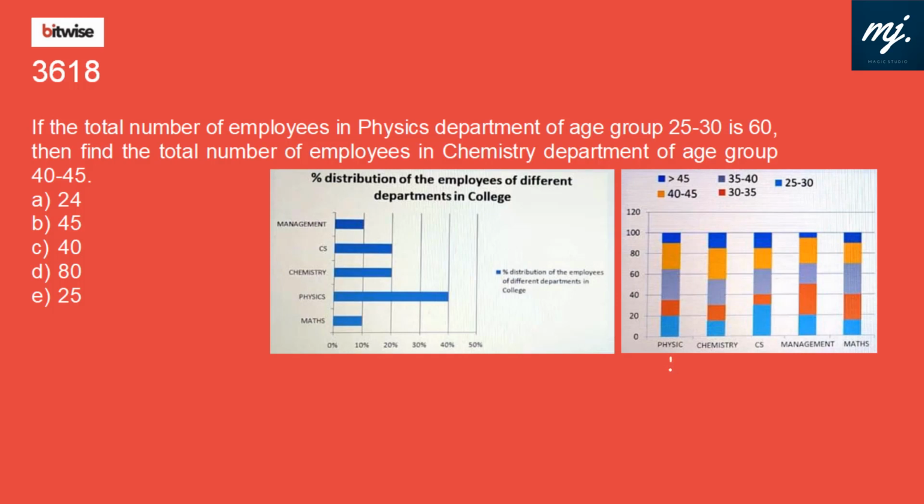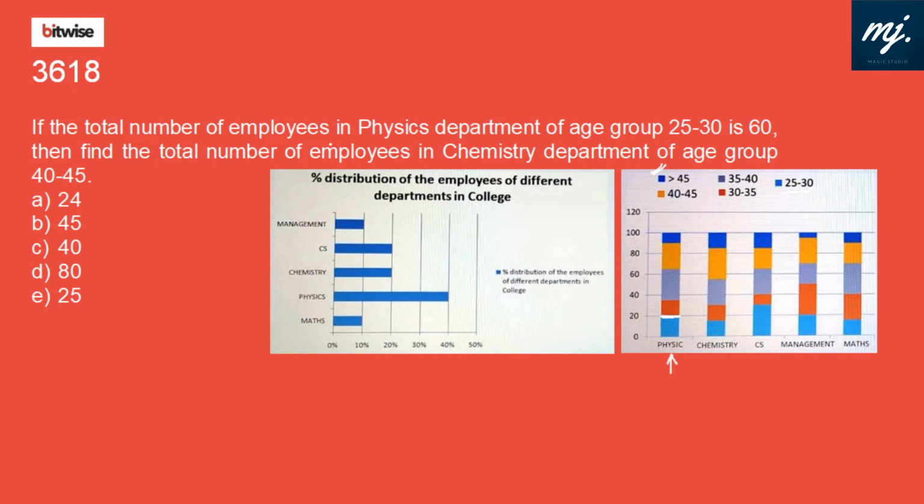That means in the physics department, if there are 100 people, then from 0 to 20, that means 20% of the people are in, this should be the age group of 25 to 30. Then from 20 to nearly 35, that is 15%. Then from 35 to 62 something. Then from 62 to 90, maybe a little bit greater than 90, and then the remaining percentage are from this block, which are aged more than 45. This is how we read these percentage stacked bar diagrams.